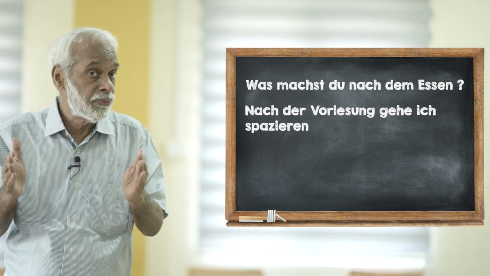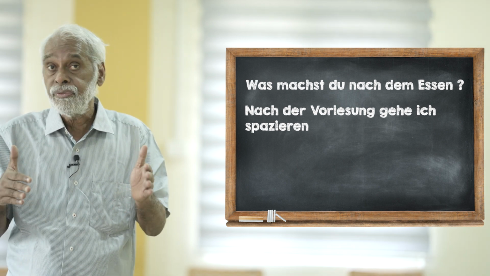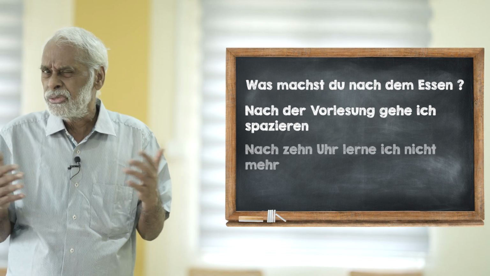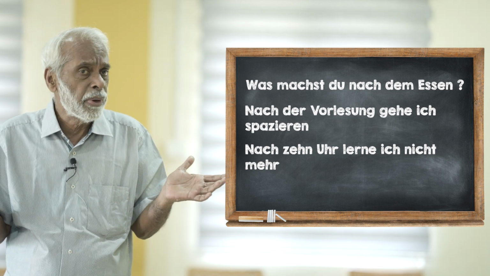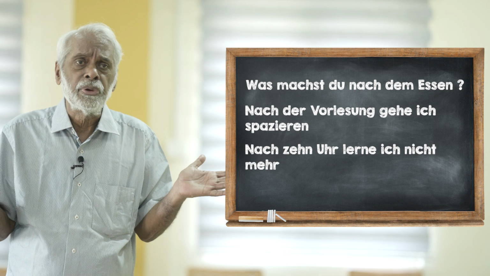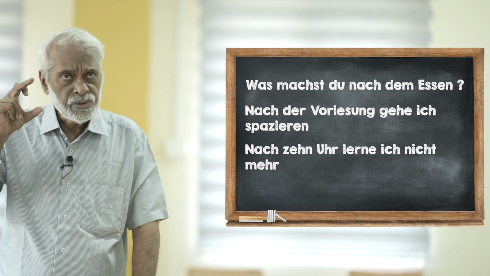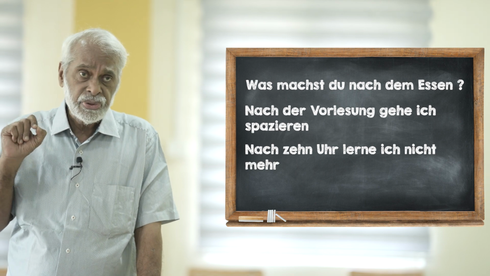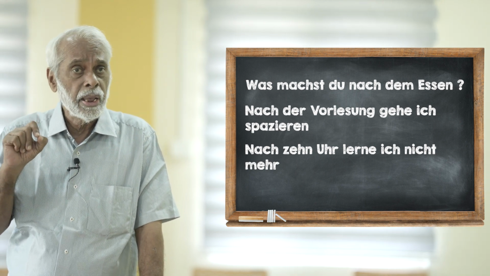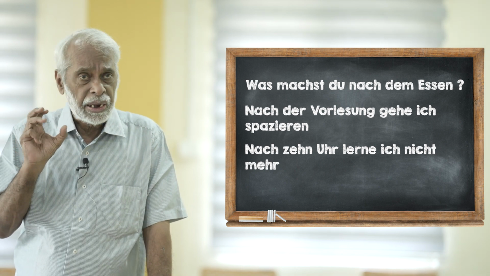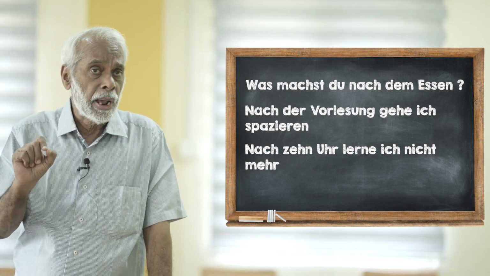It is also connected with time. So after the lecture, I go for a walk. Nach 10 Uhr lerne ich nicht mehr. After 10 o'clock, I don't learn anything more. So in all these three sentences, nach is used in a temporale Bedeutung, that means connected to time.